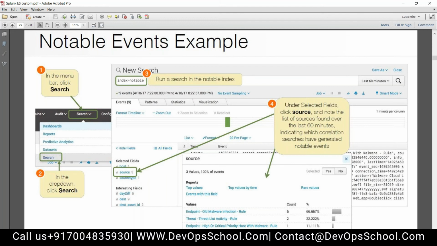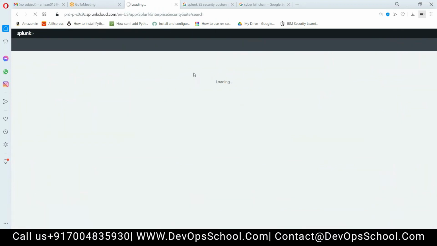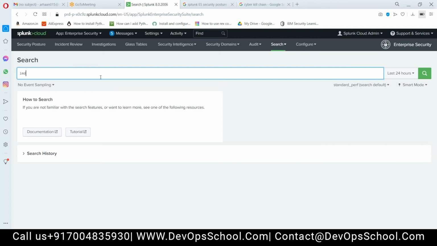This is the index, this is the compartment on Splunk where you can see all the alerts that got triggered. This is where you will see all of them. Index equals notable. How to reach this page inside Splunk Enterprise Security: search here. Just type index equals notable and you will be able to see it.